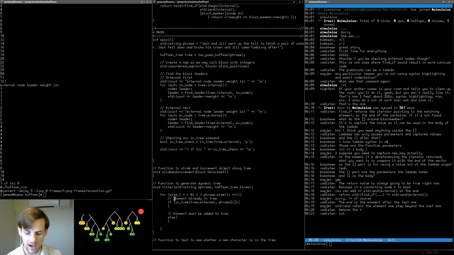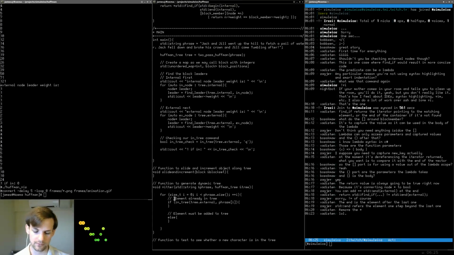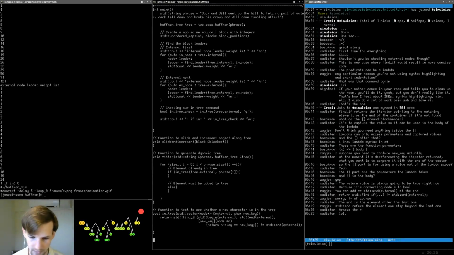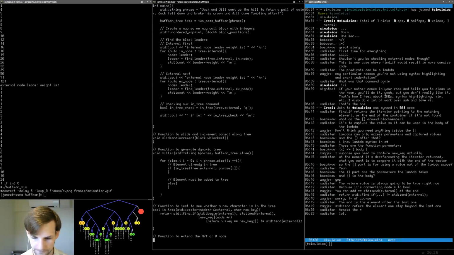We have in tree, so I guess we're going to create a new function, and this function is going to be, it's not going to be new node. How about extend node or something like that? We'll call it extend node. So function to extend the not yet translated or 0 node. So it's going to be called void extend node. Okay, what do we need? We need, I would guess, the Huffman tree. Ampersand tree.